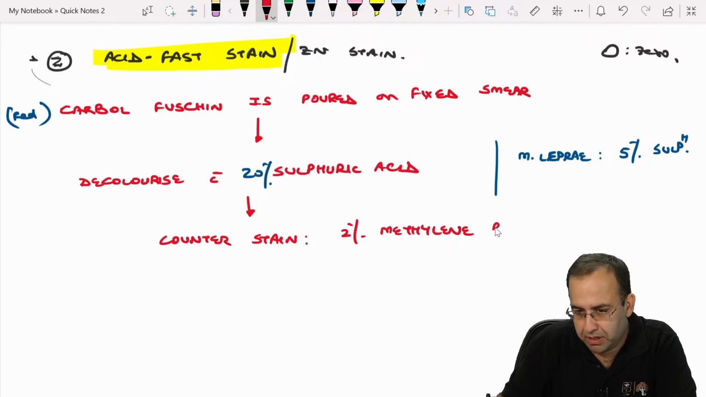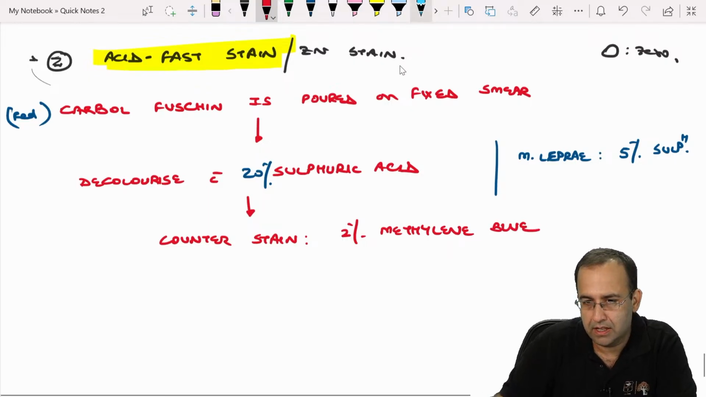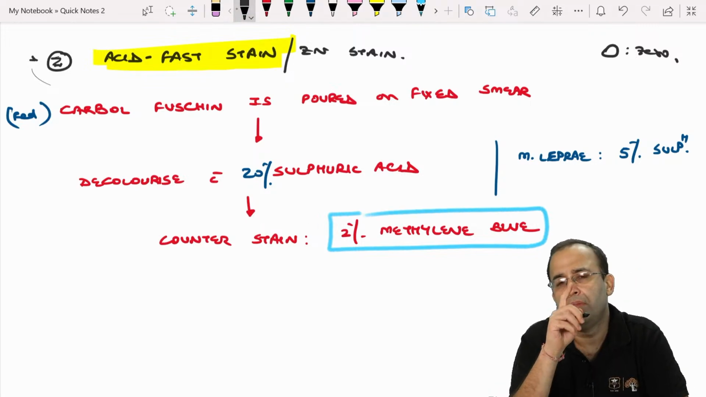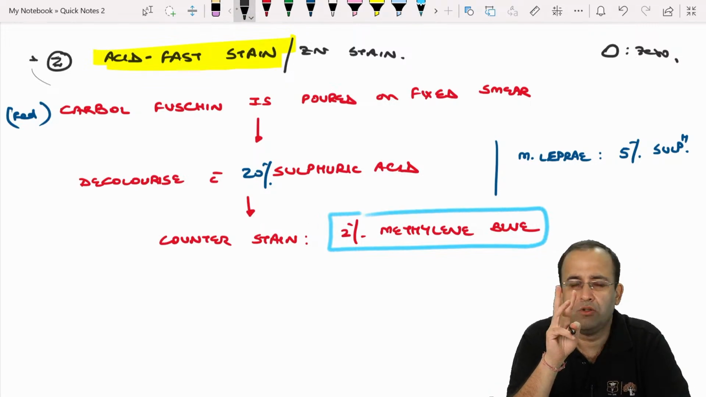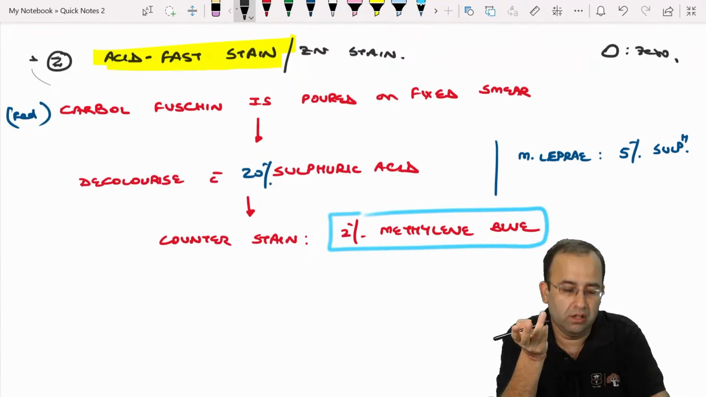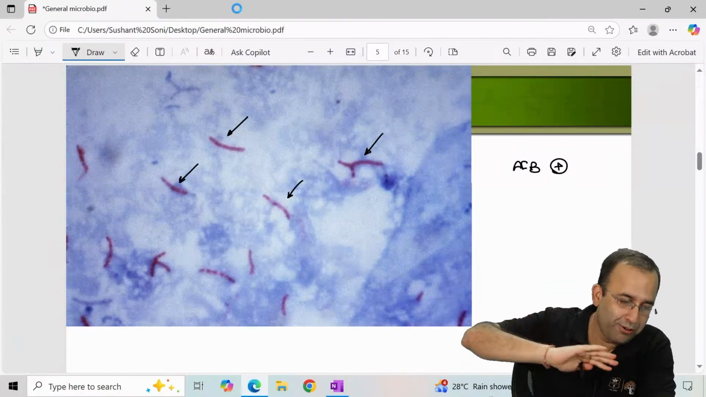So the basic principle is always the same, whether it is gram staining or acid fast staining. We add the primary stain, we decolorize it, and we counter stain it. So the counter stain is blue in color. It is methylene blue, so the background is blue.